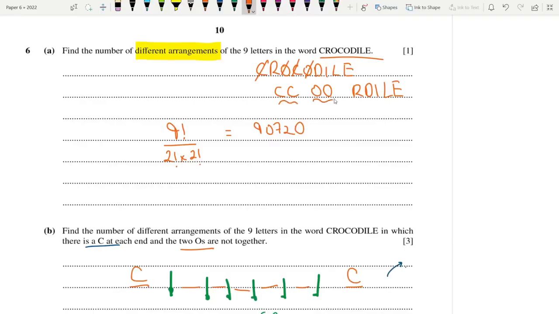I plan to make a video on permutations and combinations in general, by the way. Hopefully soon. I'm going to get that out before your exam next May-June session.